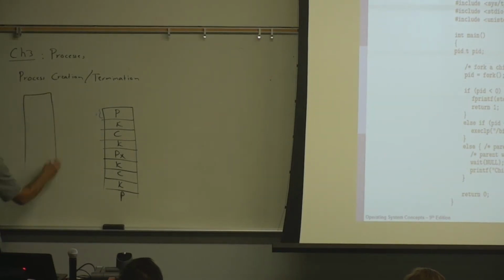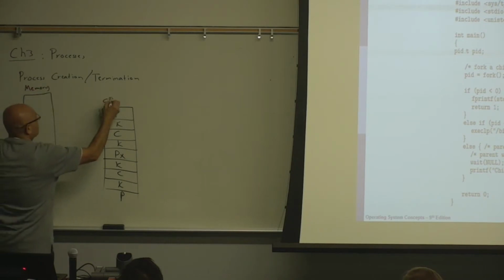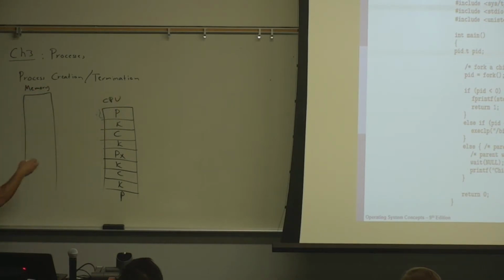This is memory, this is CPU. Suppose that this is the address space of the parent, and to simplify things, let's assume that the address space of the parent is just this: A, B, C, D. Once you fork, the system is going to create a totally new address space for the child.